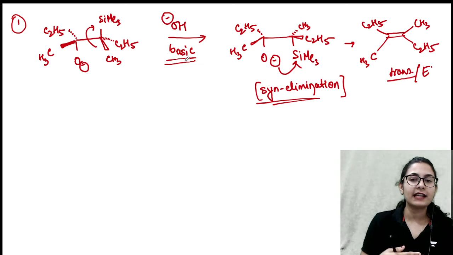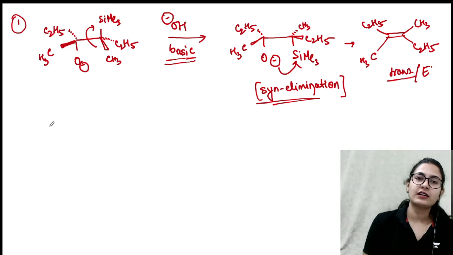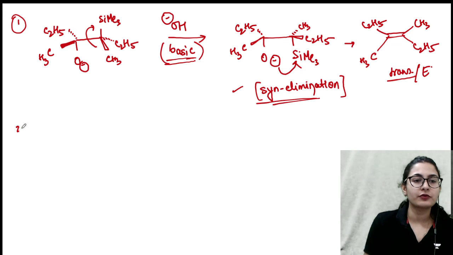So basic condition will always give you syn elimination. Whether you get trans alkene or E alkene depends on the molecule, which kind of molecule you have taken. For this system you get trans; for another isomer you might get cis also. But remember, in the basic condition you get syn elimination. This is what you have to remember.